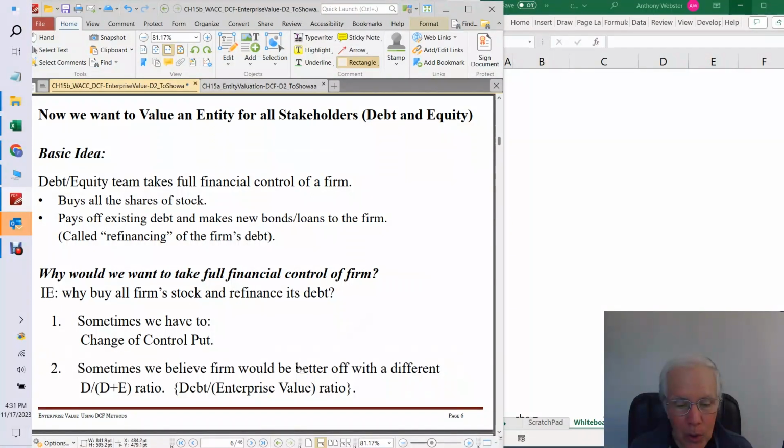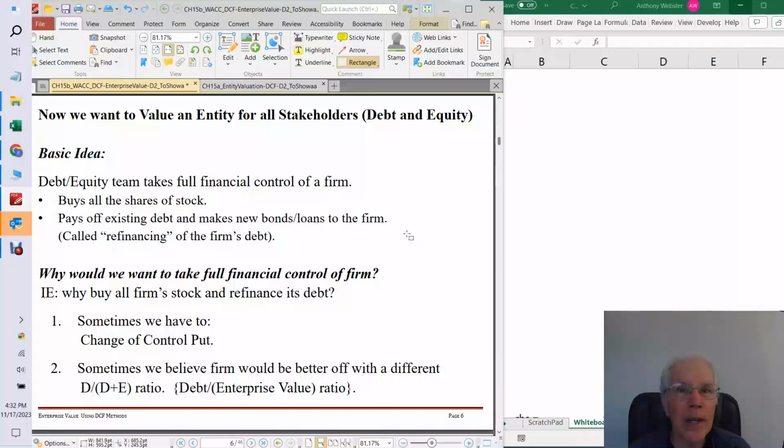And reason number two is that, as we learned in Chapter 6, it may be better for the owners and for the lenders, for that matter, to change the ratio of debt to capitalization for the firm. Remember, we found out in general, if we lever the firm up with some debt, the ROE for owners increases. But if we do it too much, then we have too high risk of bankruptcy. So if we are coming in to take over a company, we may believe that the current owners don't have an optimal capital structure.